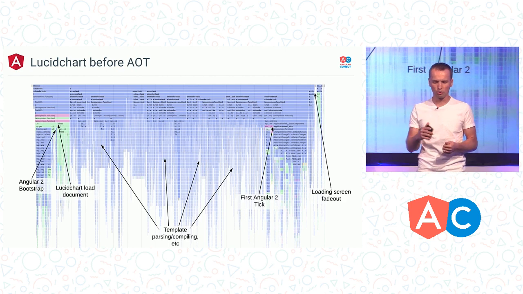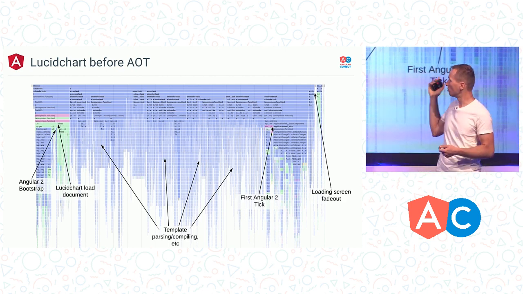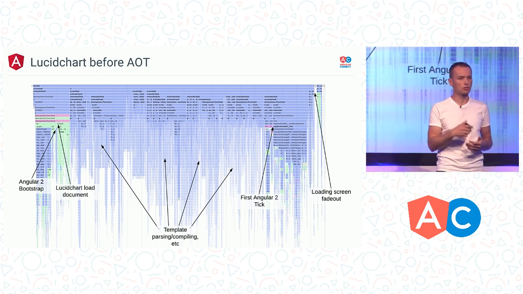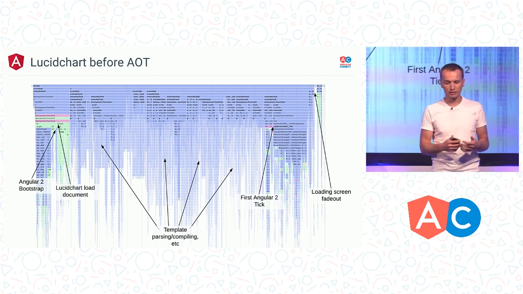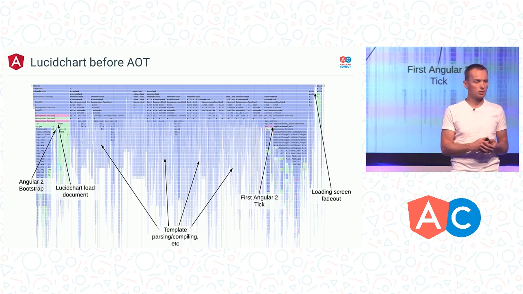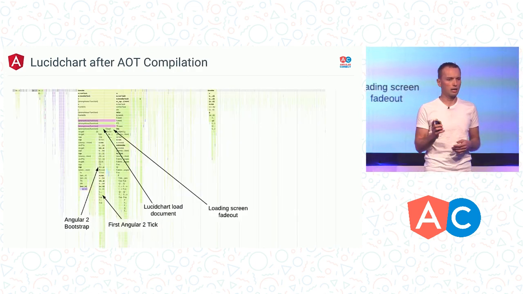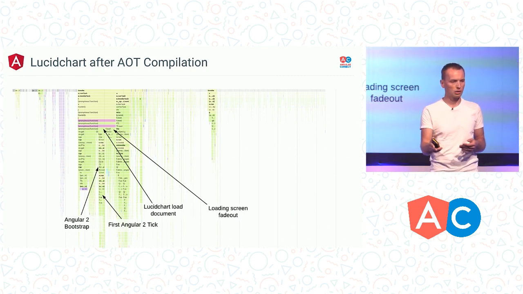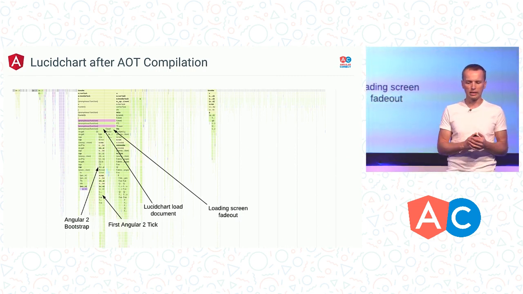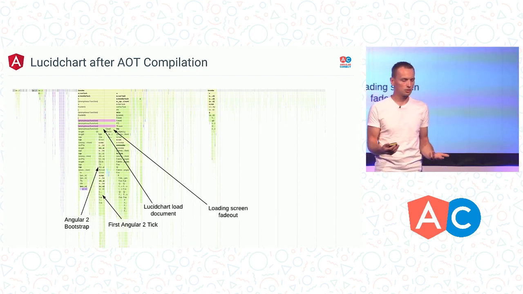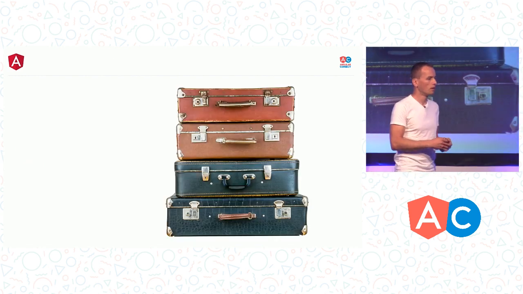This is a flame chart that shows how much time is spent, and actually most of the time is being spent analyzing the application, compiling, generating code. And this is not great. Once they turned on the ahead-of-time compilation, all of that was gone. And when we are bootstrapping the application and analyzing what that looks like, all we see is that we are bootstrapping the application and rendering the UI. This is super cool. Big improvement.